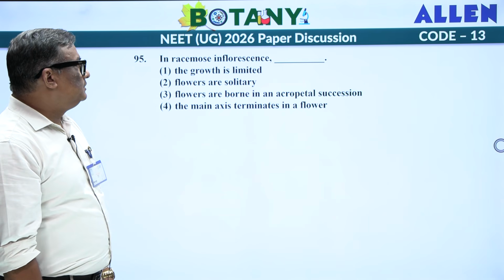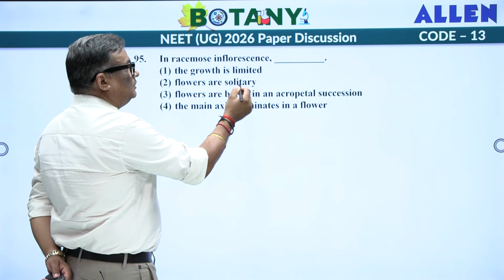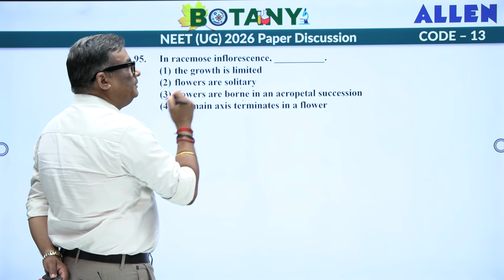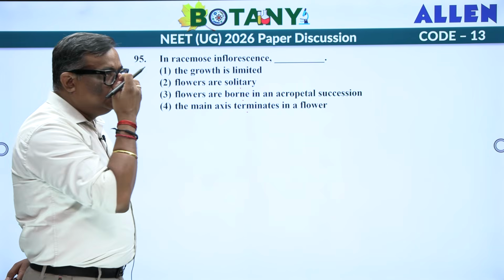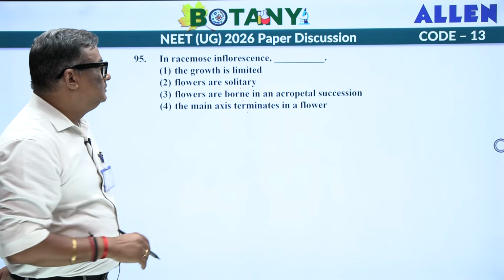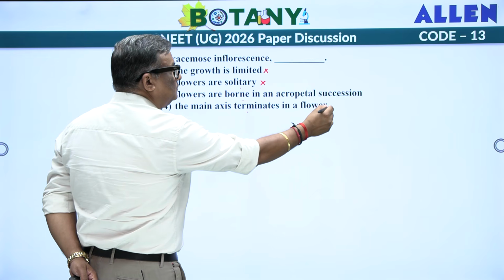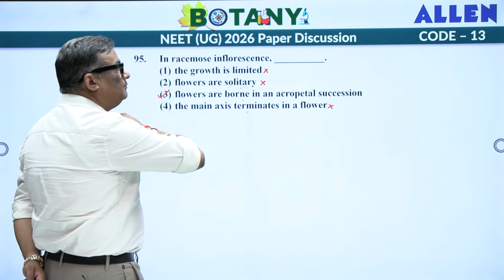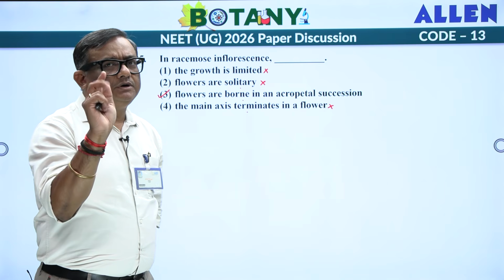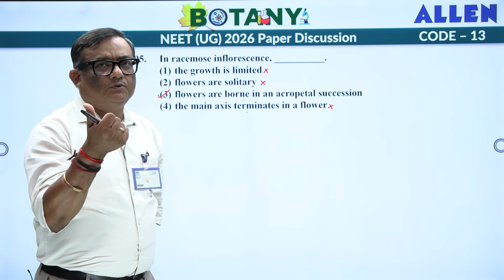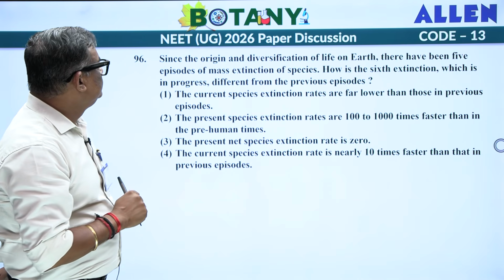In racemose inflorescence, the growth is limited, the flower is solitary, the flowers are borne in acropetal succession, the main axis terminates in a flower. Now, see, in this condition, it's a straightforward question. This is not true, this is not true, this is not true. The answer goes with flowers are borne in acropetal succession. I hope you remember two words which you must have read, acropetal and basipetal succession. Try to find out the meaning of them.